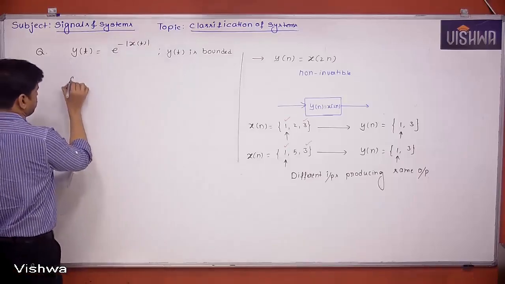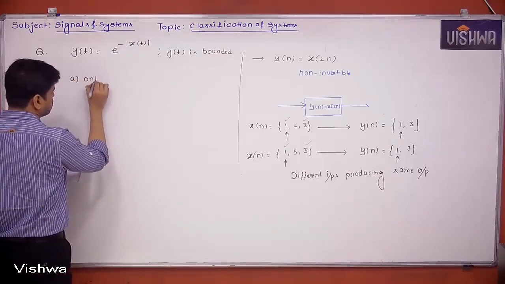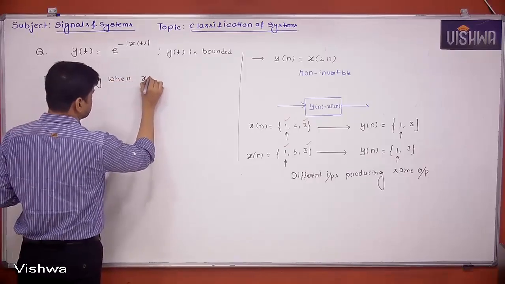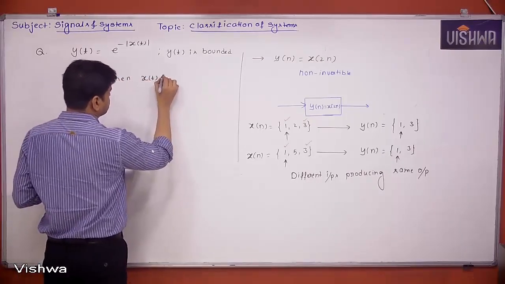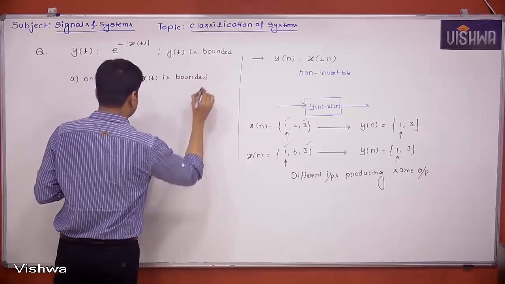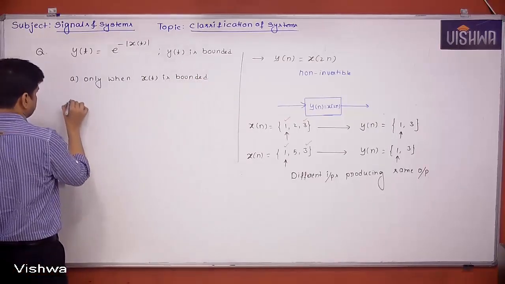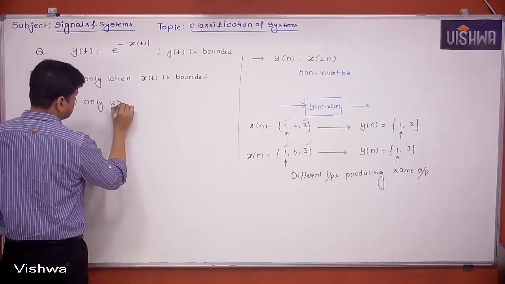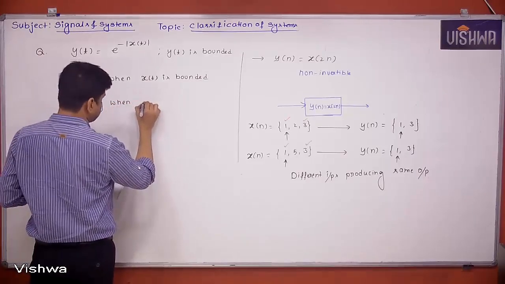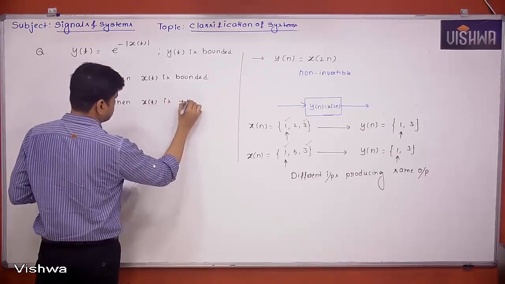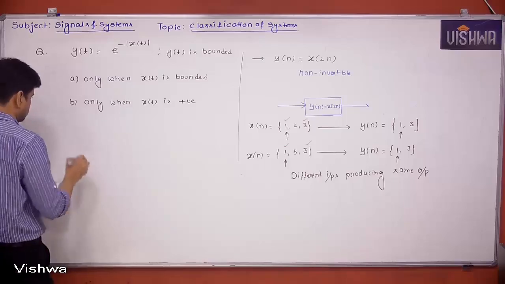Options: Option A: only when x of t is bounded. Option B: only when x of t is positive.